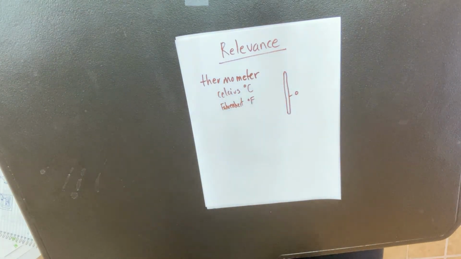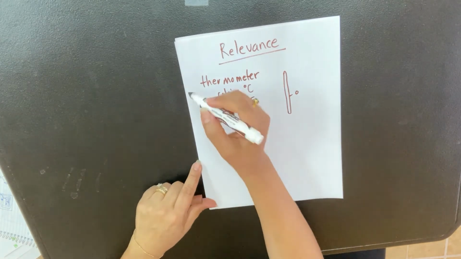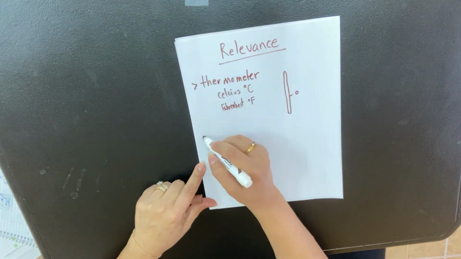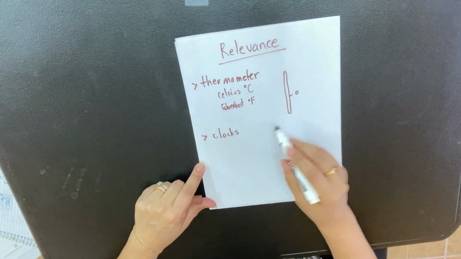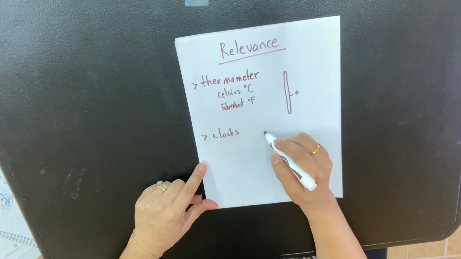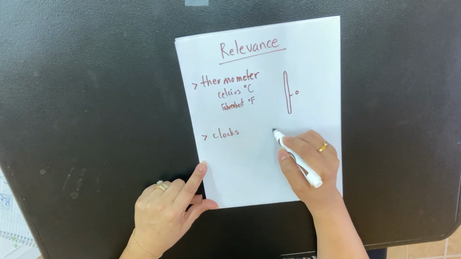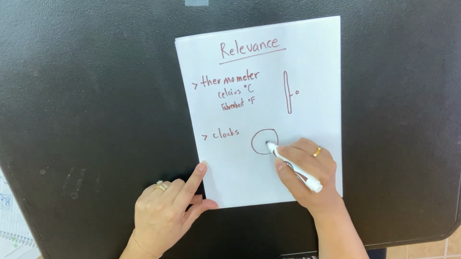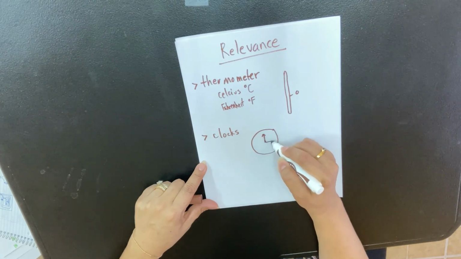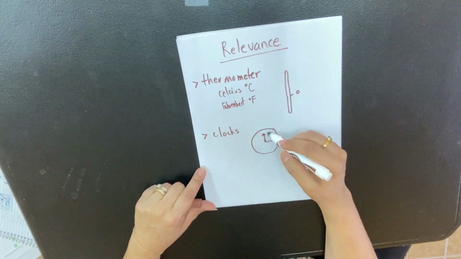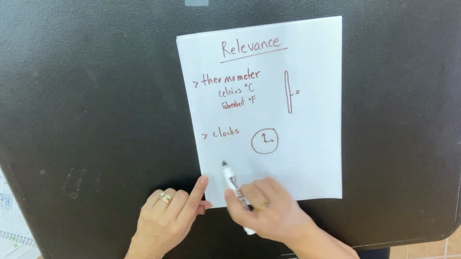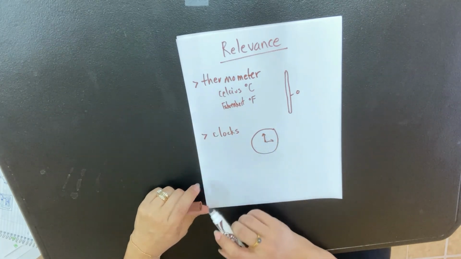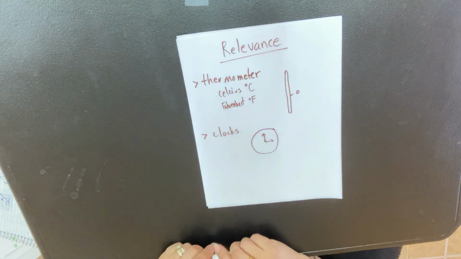Okay, some people would even say that you can see that in your clocks, that clocks have a form of a number line embedded, and they just cycle through though. That's when we tell time, it just continues, right? You can't go back, but some people claim that clocks are another good example of a number line.